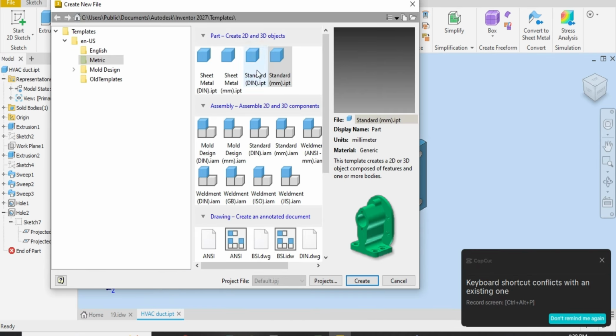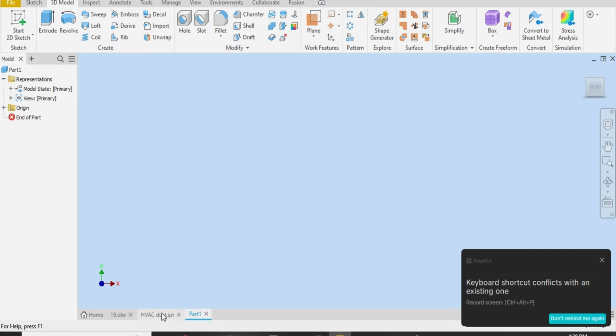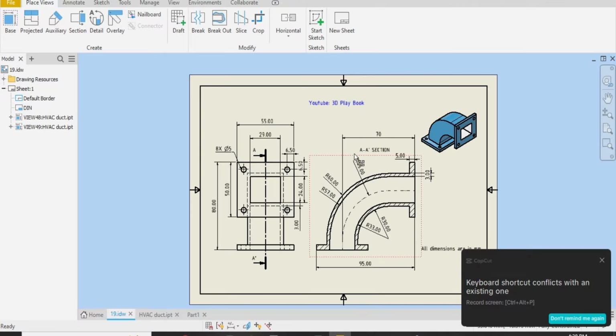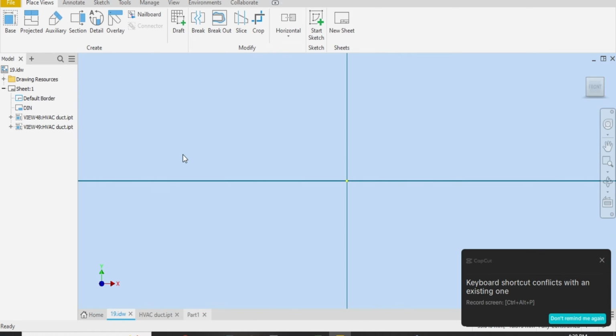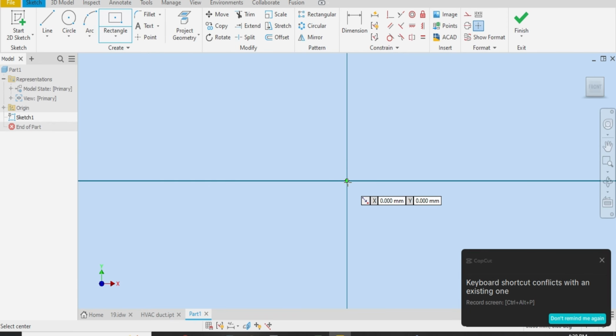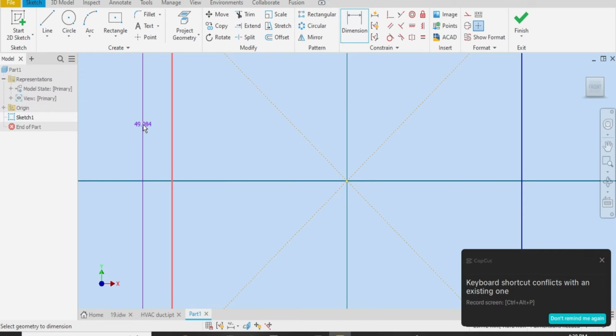Control N for the new file, select standard. Now start 2D sketch. I will choose the XY plane. Go back to the drawing sheet, 55 and 50 of scale. We will choose a rectangle. It's better to choose the center point rectangle here, like this. Dimension it 50 and this one is 55.